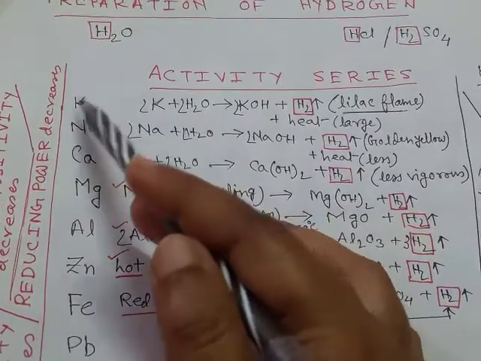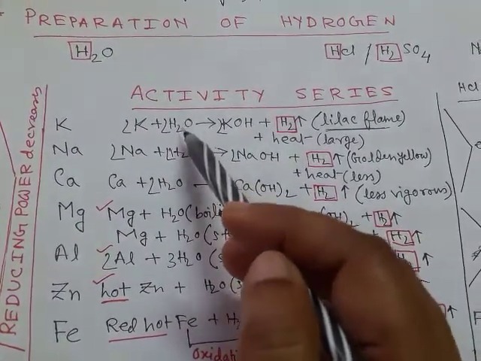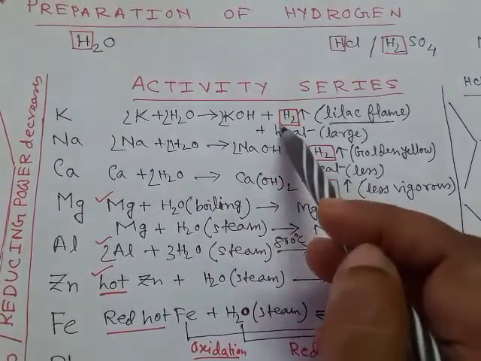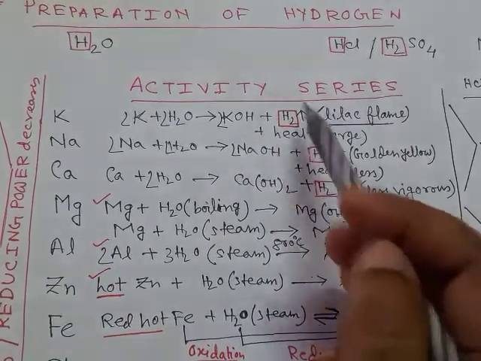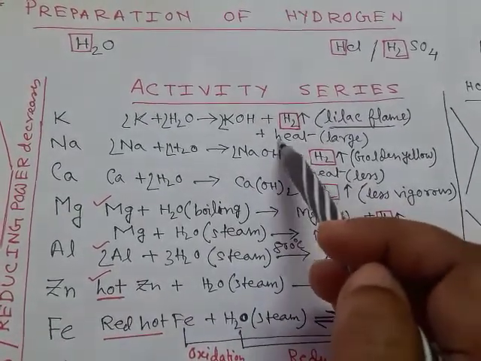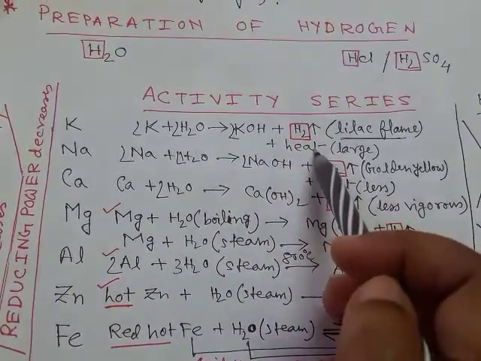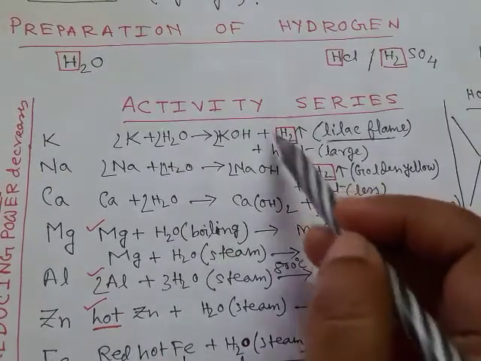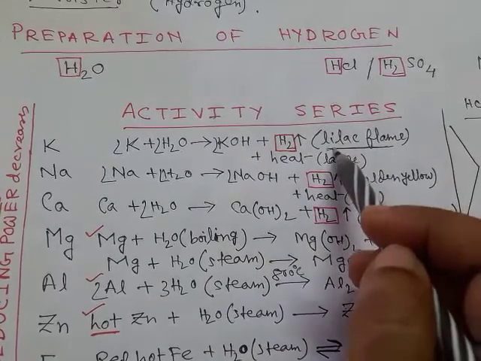potassium being very much reactive, potassium reacts very vigorously with water to form potassium hydroxide alkali, and hydrogen is removed. Hydrogen gas is evolved, and a very large amount of heat is produced here. So the reaction is very much exothermic. The hydrogen produced burns in presence of air with lilac flame.